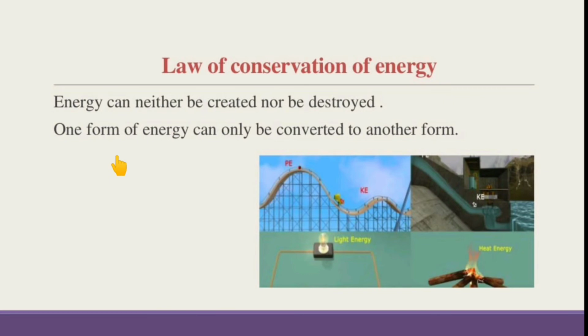Now let us see what is the law of conservation of energy. The law of conservation of energy states that energy can neither be created nor be destroyed. One form of energy can only be converted into another form of energy. For example, light energy can be converted into heat energy.